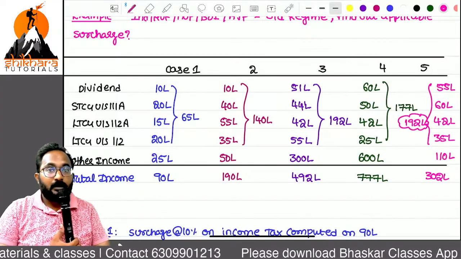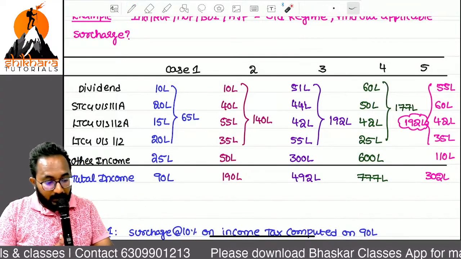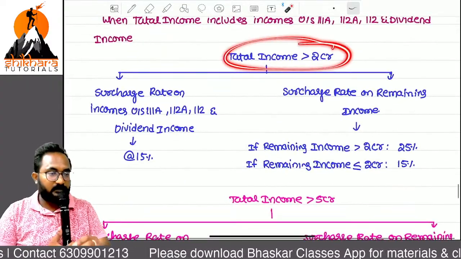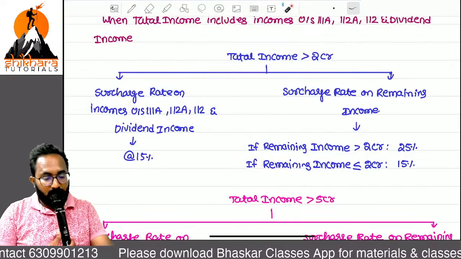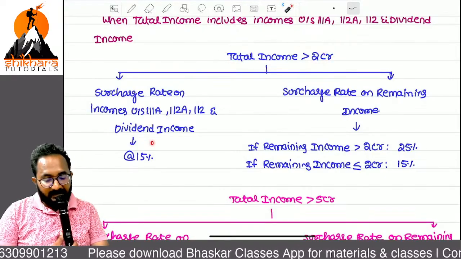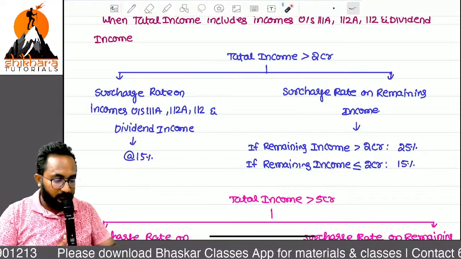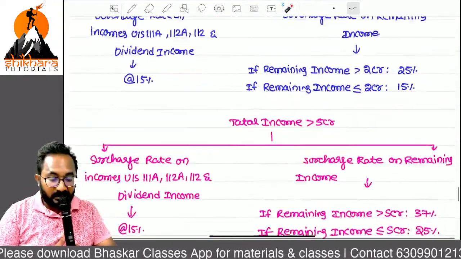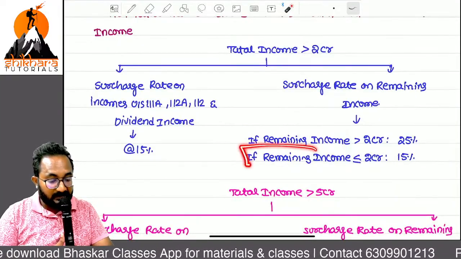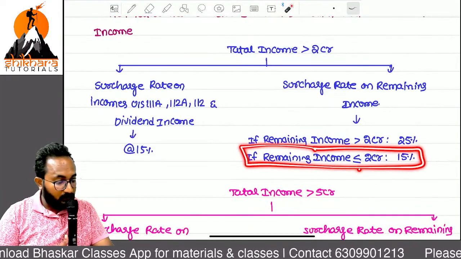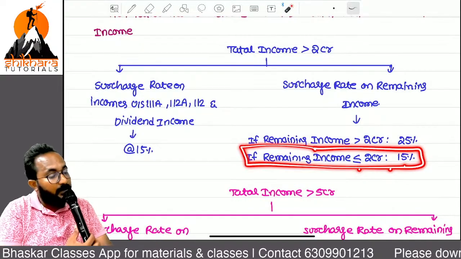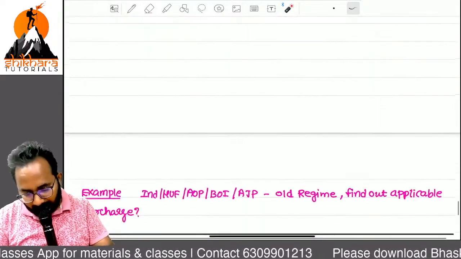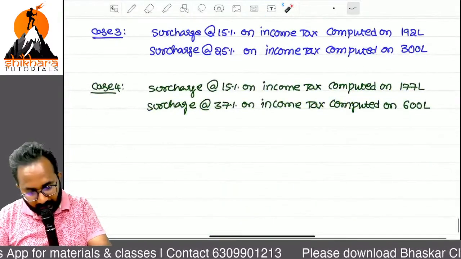Please, total income is more than 2 crores. More than how much? 2 crore. Special incomes related, we can apply how much? 15. Then other income is how much? 110. Other income means nothing but is less than or equal to what? 2 crore. That means on total we can apply what? 15 only. Here also 15. So that is only we have to write. This is only the twisted one.